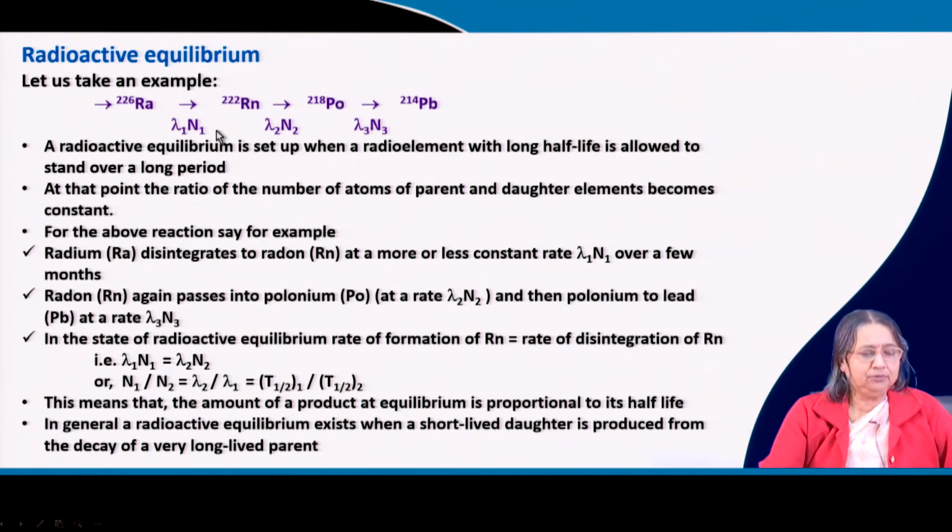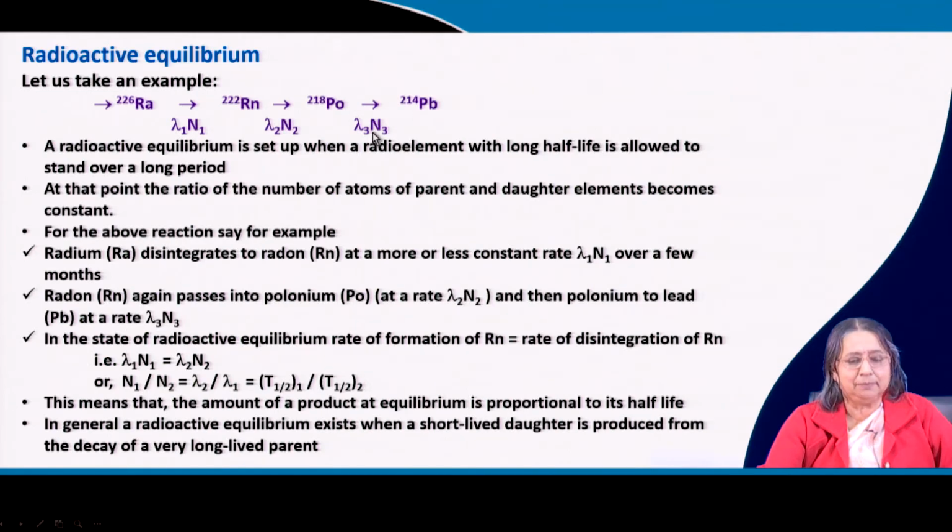Now, the rate, minus dC/dt is equal to K into C, we have seen for first order. Here, for this conversion it is lambda 1 N 1, for this conversion the rate is lambda 2 N 2, for this conversion lambda 3 N 3. This is the rate.